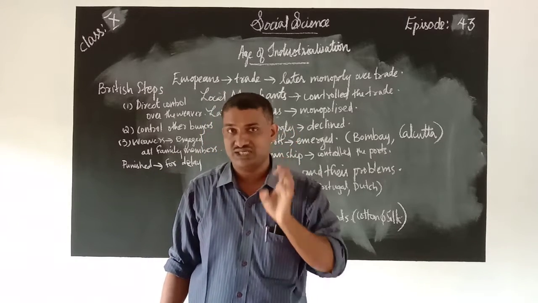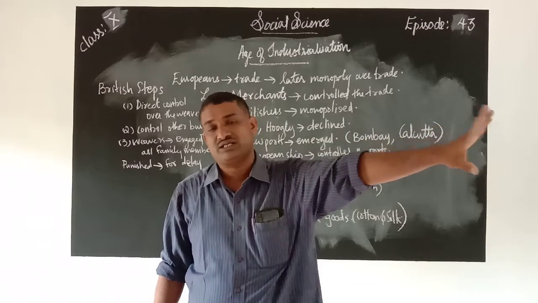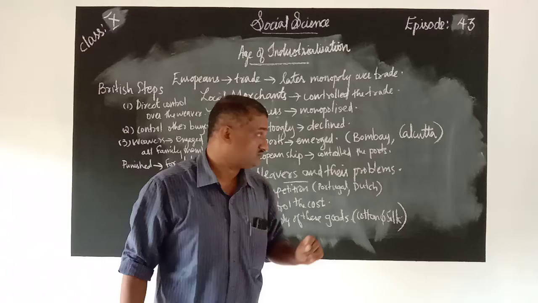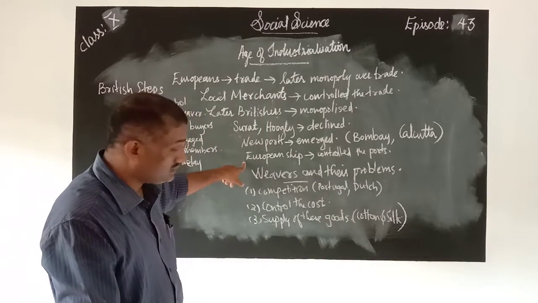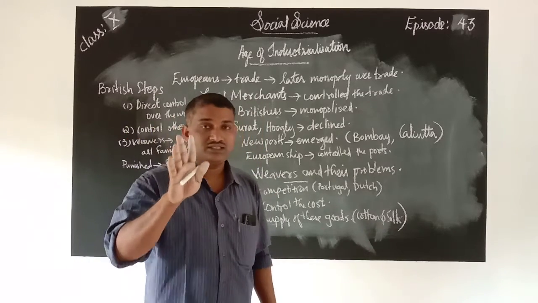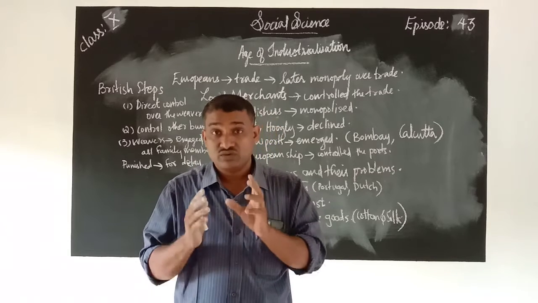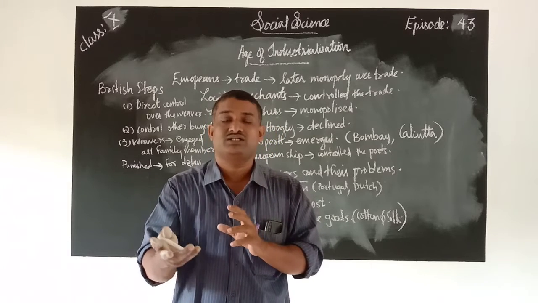So the Britishers decided to remove these local traders to monopolize that power in India itself. Later on the Europeans, especially the Britishers, said that only their ships would load the raw materials.